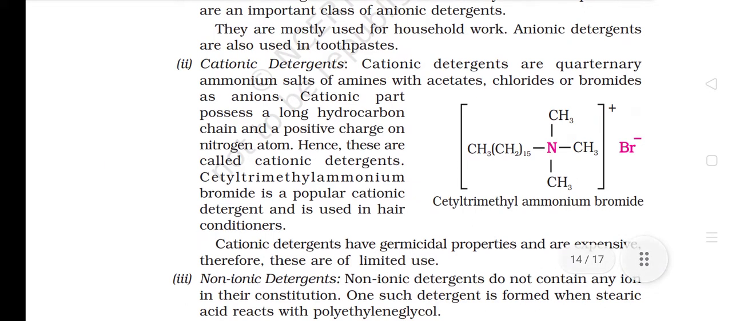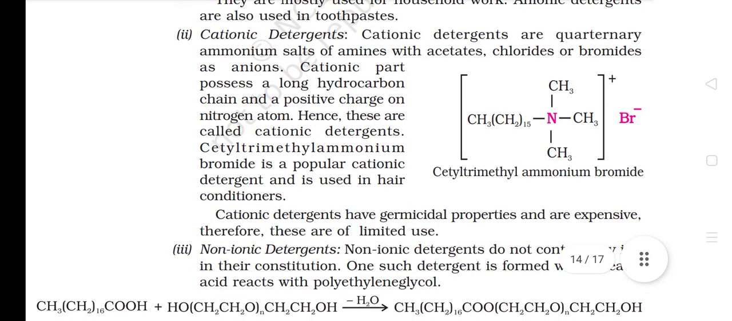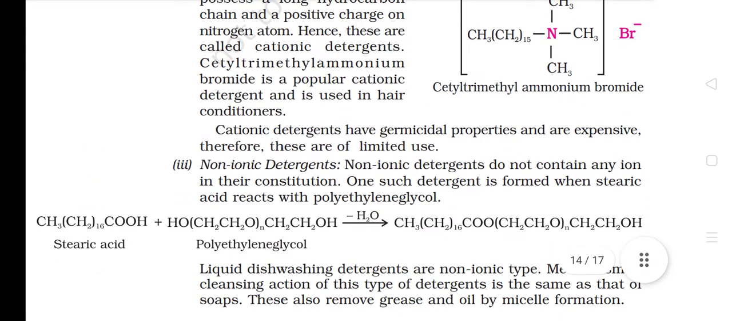Cationic detergents. Cationic detergents are quaternary ammonium salts of amines with acetates, chlorides, or bromides as anions. Cationic part possesses a long hydrocarbon chain and a positive charge on nitrogen atom. Hence, these are called cationic detergents. Cetyl trimethyl ammonium bromide is a popular cationic detergent and is used in hair conditioners. Cationic detergents have germicidal properties and are expensive, therefore these are of limited use.